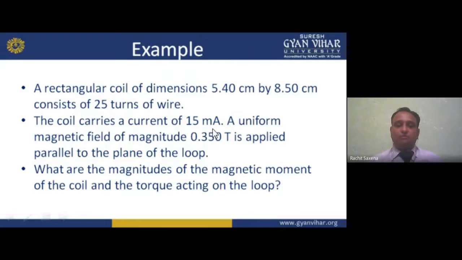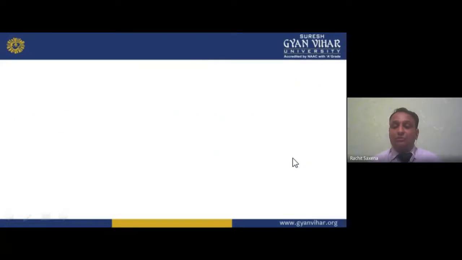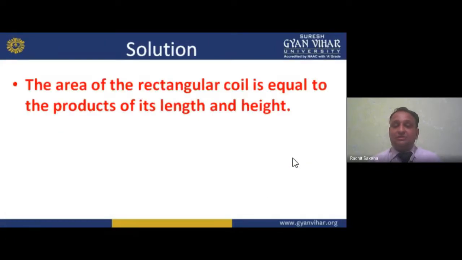Okay, so this is parallel to the plane of the loop. Now, what are the magnitudes of the magnetic moment of the coil? That is why the magnetic moment of the coil. So I have to use the magnetic moment, which means I am talking about the permeability. Okay, and the torque acting on the loop. So through this, the area is given.